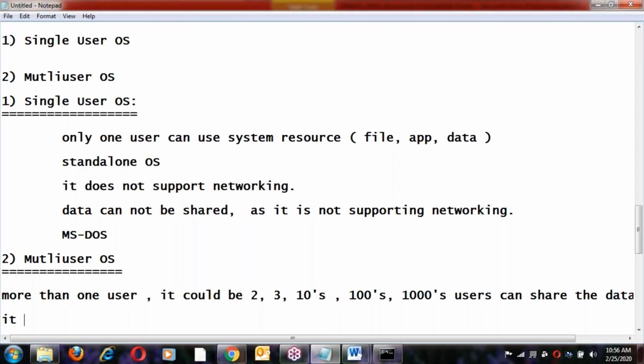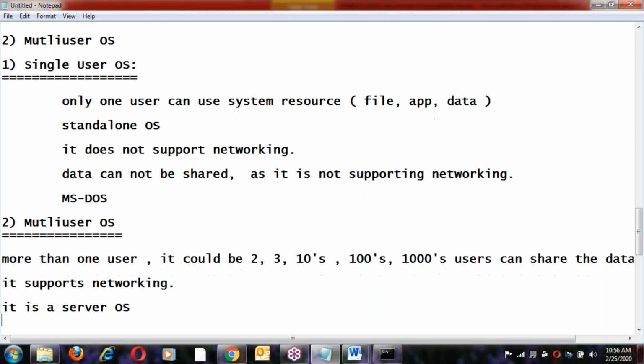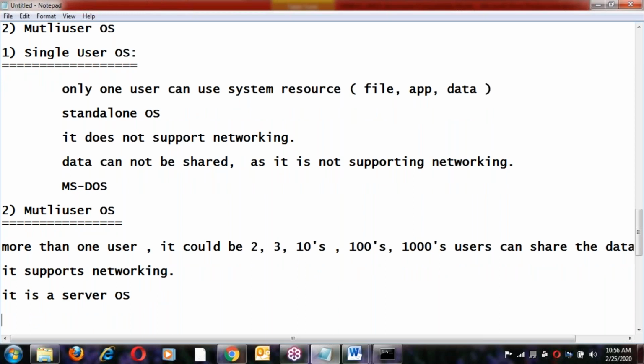It supports networking. This is called a server OS. Server means serving resources. Multi-user OS means more than one user can share the data, it could be 2, 3, 10, 100 or thousands of users. It supports networking, and this is called a server OS.